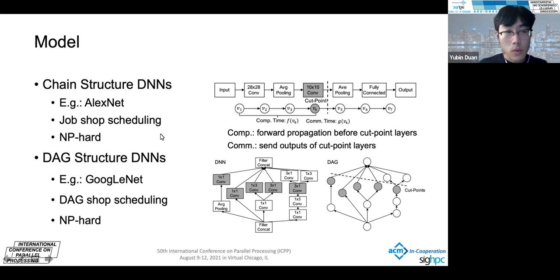And also, we consider a much more complex but general model, which is DAG structure DNN scheduling. A typical example is GoogleNet.